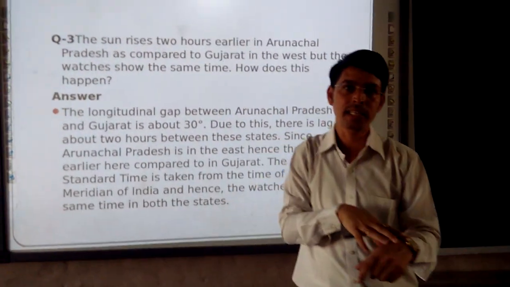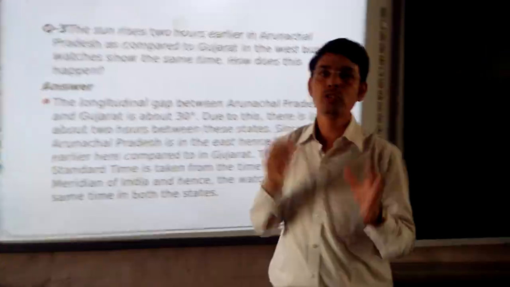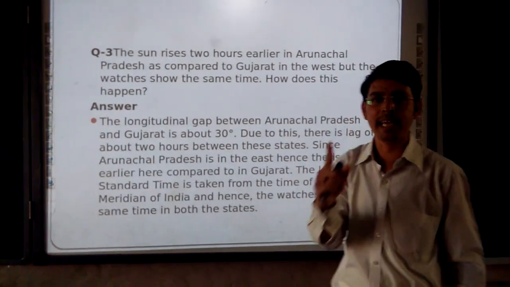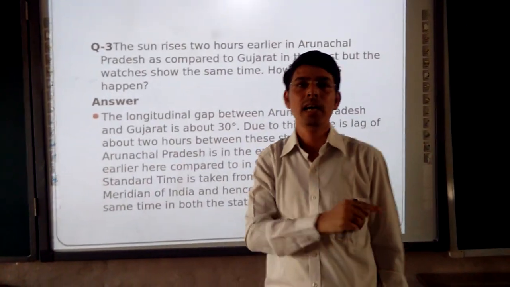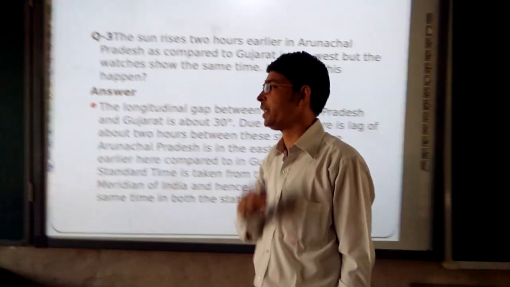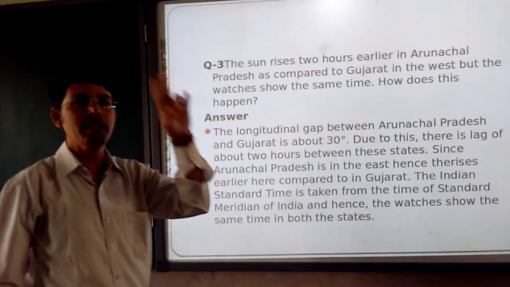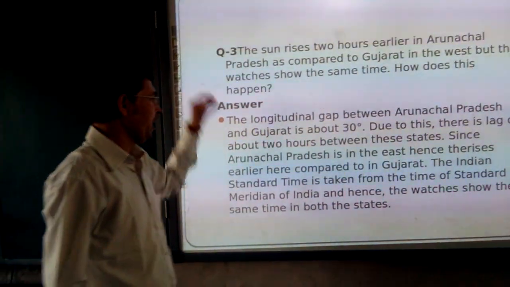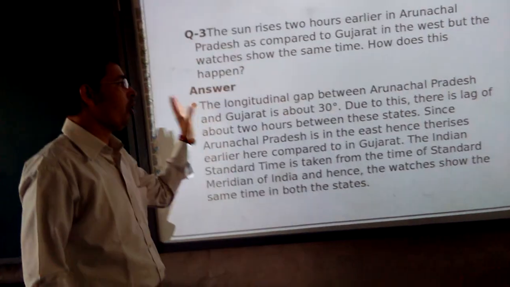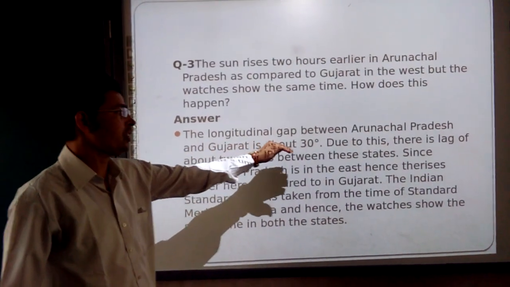Now it's 6:30 over there, and here it is also 6:30. Why is the time the same? The time is the same because we are taking a standard meridian, which passes through Mirzapur, situated in Uttar Pradesh, which I already taught in presentation 2. Please pay attention here. The longitudinal gap between Arunachal Pradesh and Gujarat is about 30 degrees.